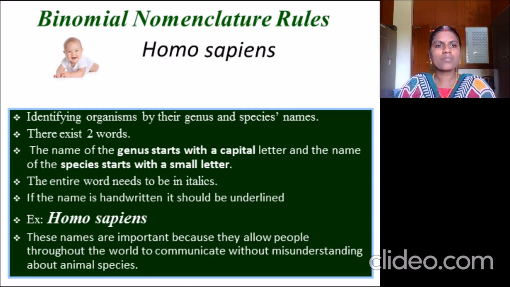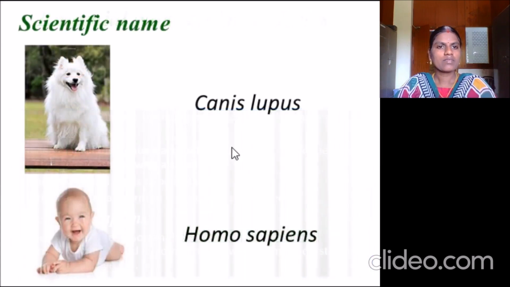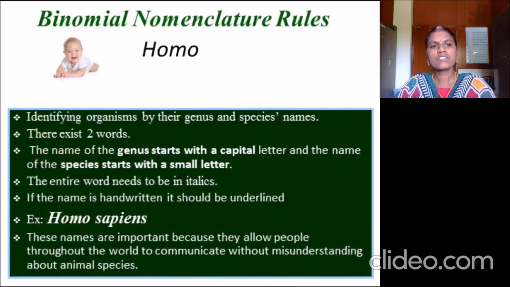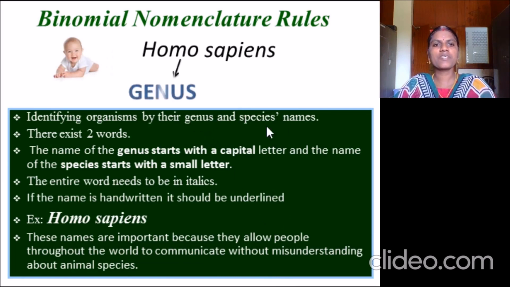It is Canis lupus. Canis is the genus name and lupus is the species name. Every scientific name has two parts: the genus name and the species name. So we identify organisms by their genus and species names. There exist two words.